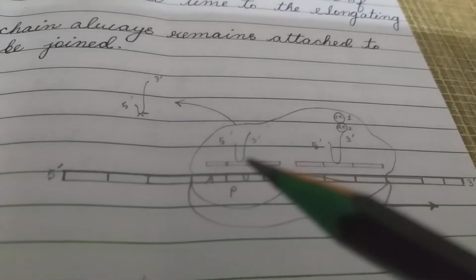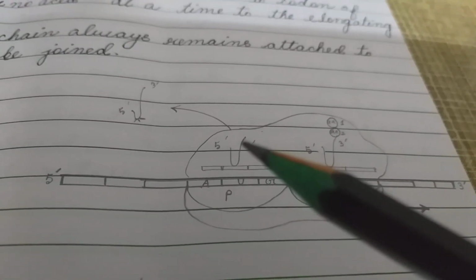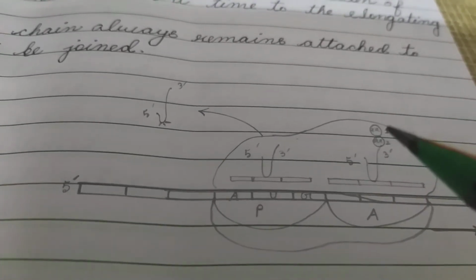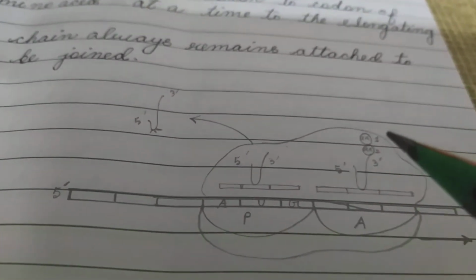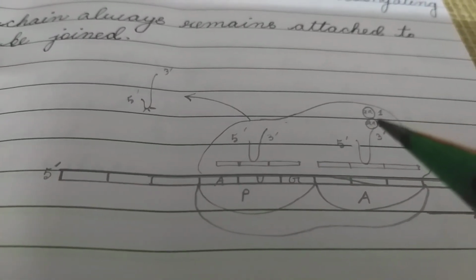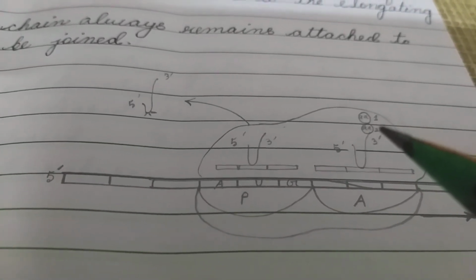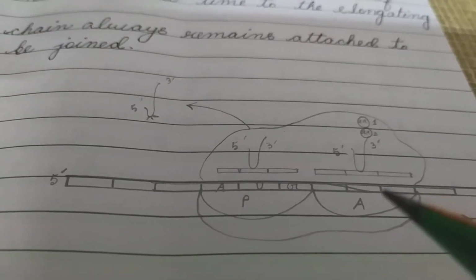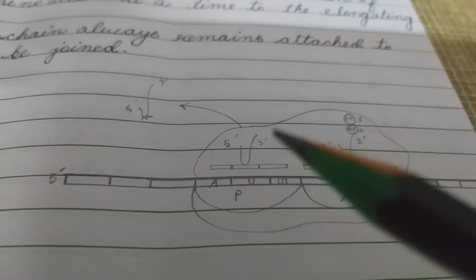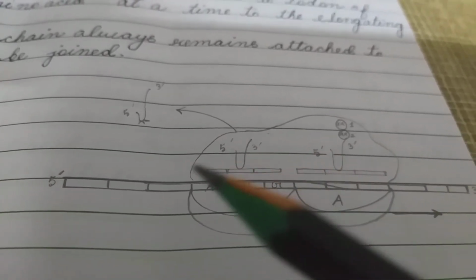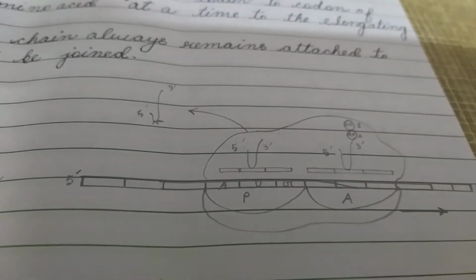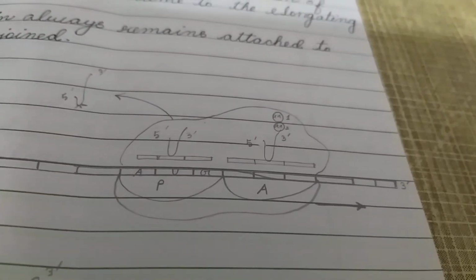This is the first tRNA. From this, the amino acid is shifted to the second amino acid. A peptide bond is formed, forming a dipeptide. Two amino acids are linked together, forming a dipeptide by the enzyme peptidyl transferase. In the A site, a dipeptide is formed. In the P site, the tRNA is uncharged. It is released to the cytoplasm. It has no function. Now, the ribosome will move.